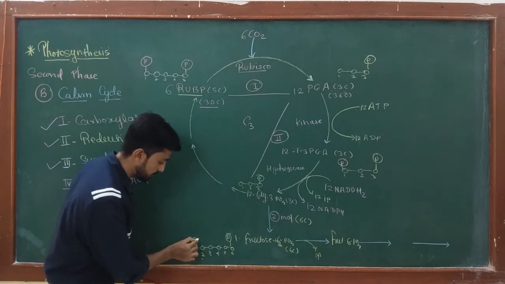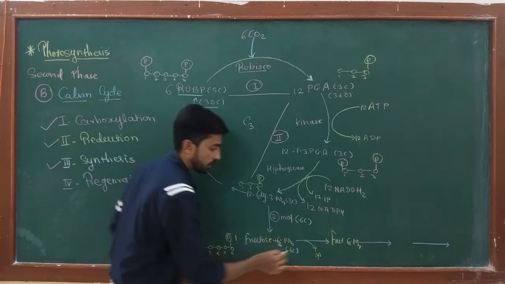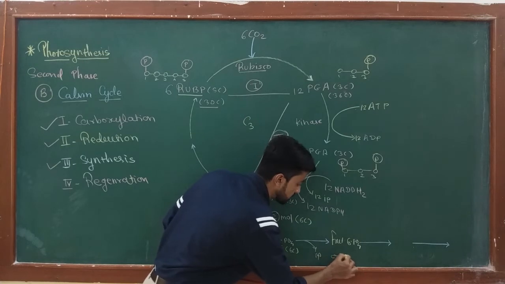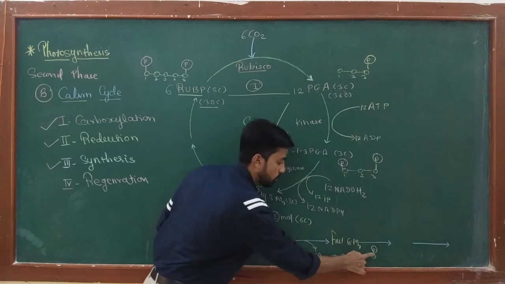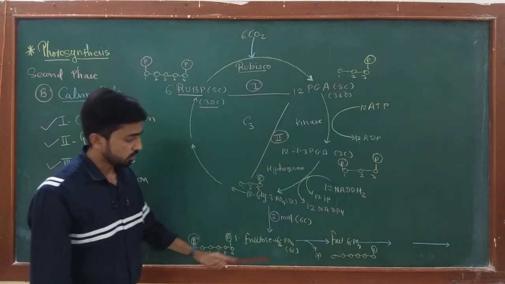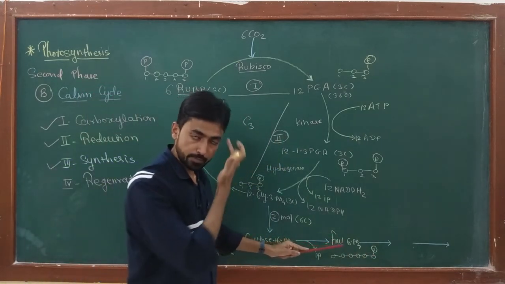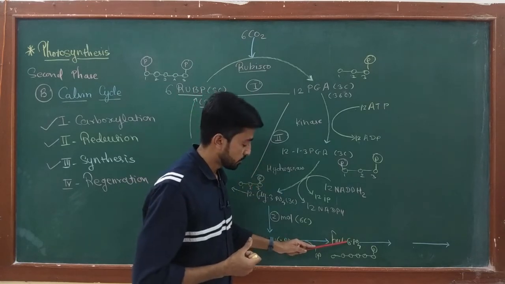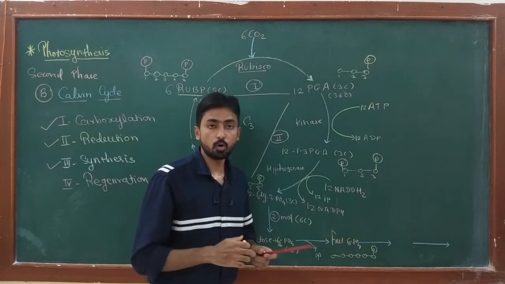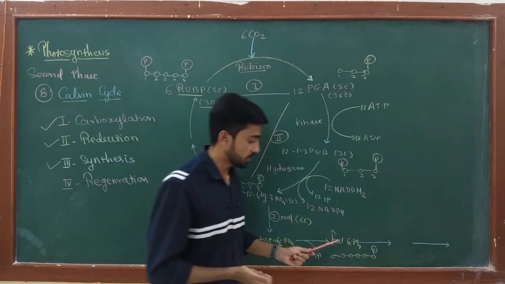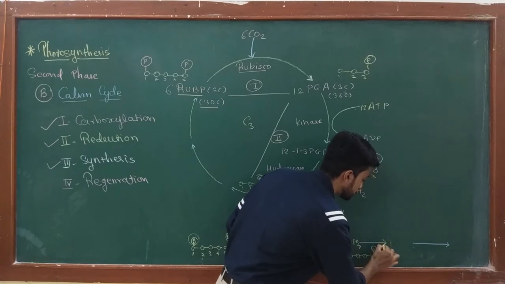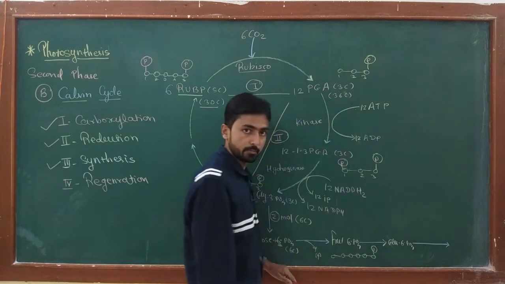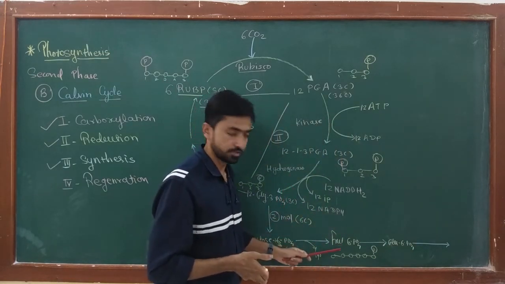Fructose, now this phosphate is released. Okay, and fructose 6 phosphate looks like this: 6 carbons, in which carbon number 6 has one phosphate. And now at the second last stage of the synthesis reaction, this fructose 6 phosphate undergoes isomerization, and it converts into glucose 6 phosphate. Only the structure of the molecule changed.